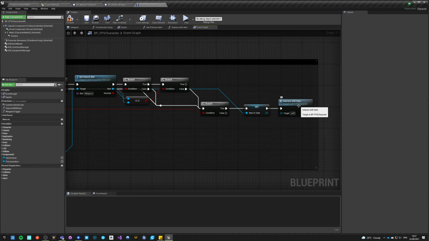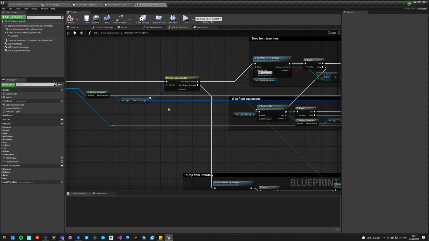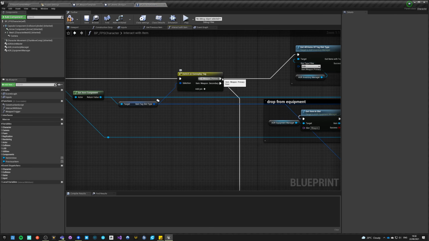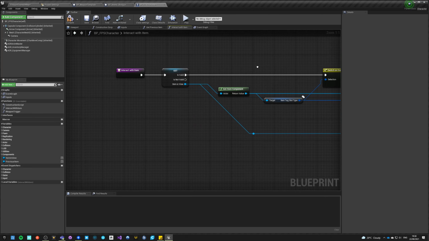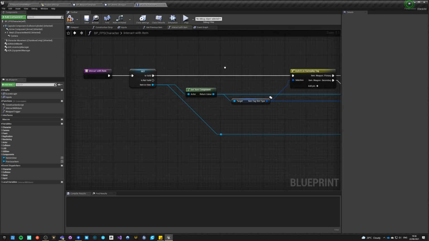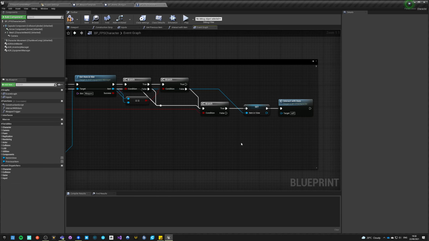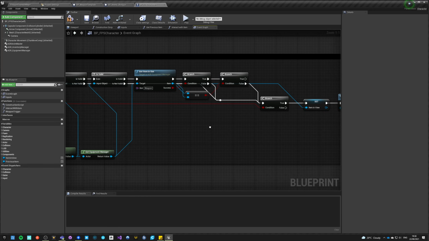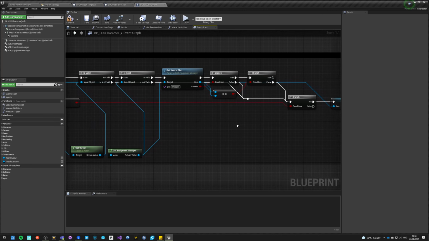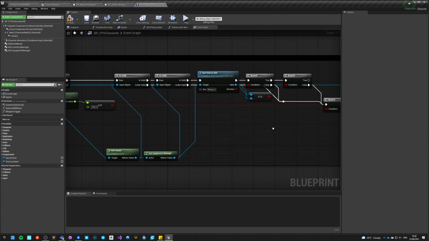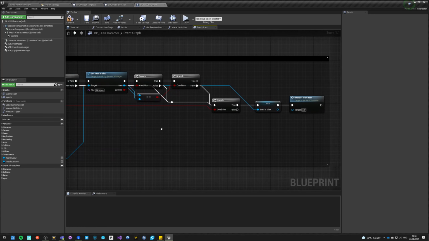This is BPFPS character, so this goes here. So this is item primary, this is secondary. So this is interact. So if it's not this, okay, yeah, this should work.